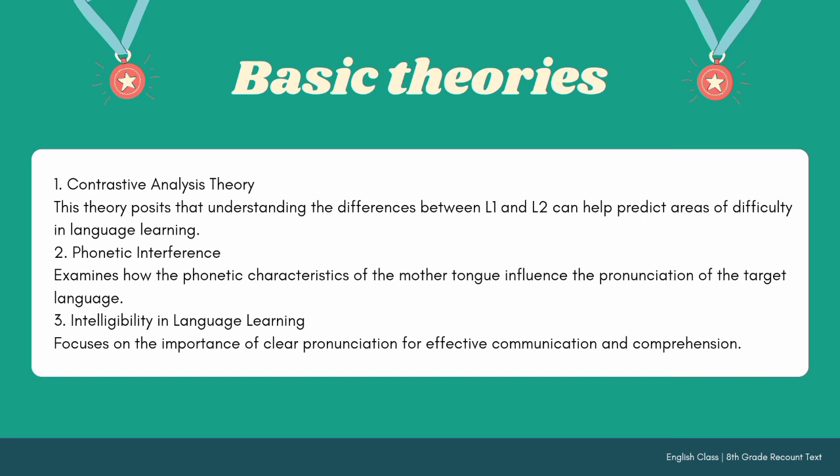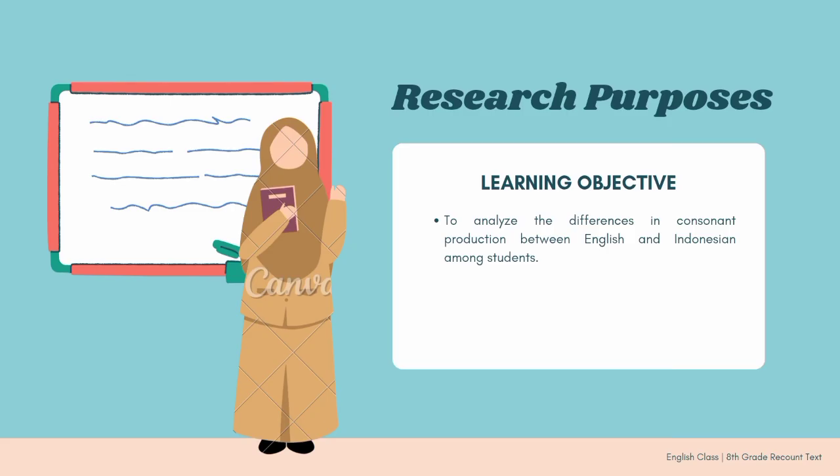There are contrastive analysis theory, phonetic interference, and intelligibility in language learning. And there's also the research purpose, the learning objective, to analyze the difference in consonant production between English and Indonesian students.